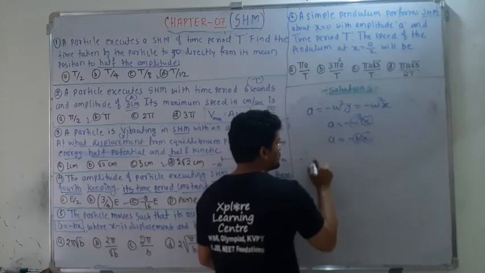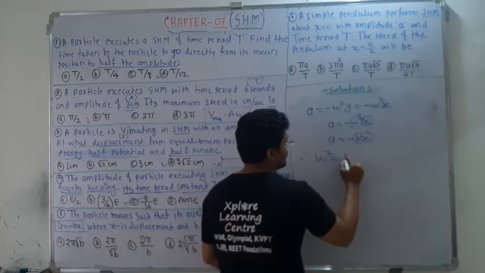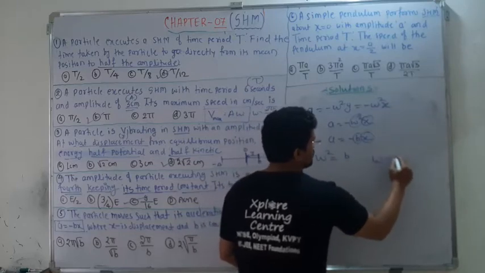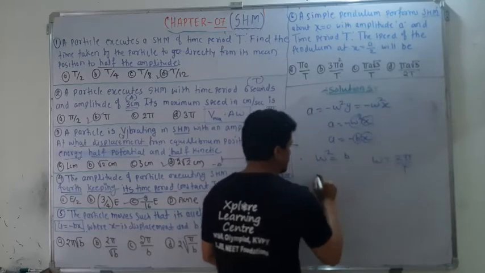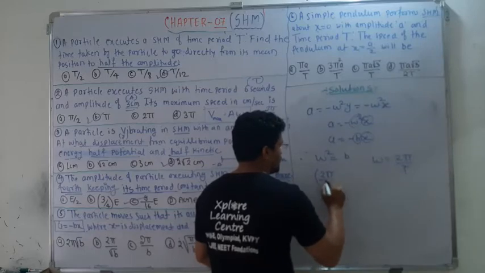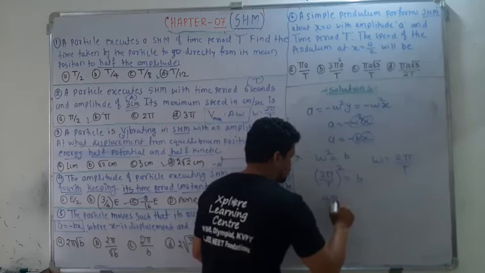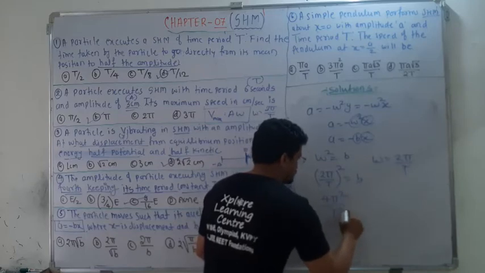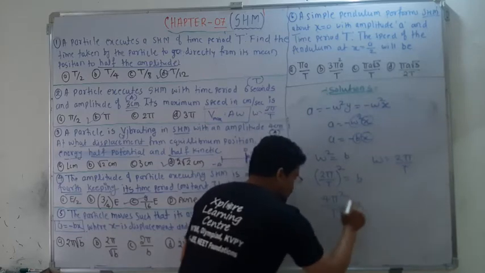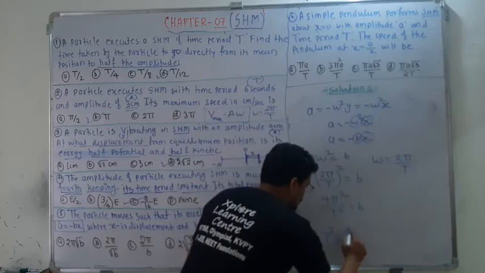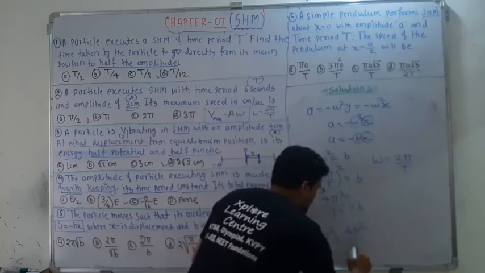Therefore from these two equations you can make it omega square is equal to B. But omega is equal to 2 pi upon T, so I will write it down, 2 pi upon T, is equal to B, and the square. So it becomes 4 pi square divided by T square is equal to B. Therefore T square, moving that side, 4 pi square divided by B.